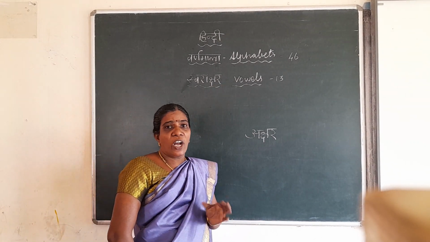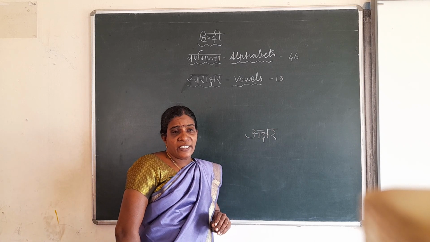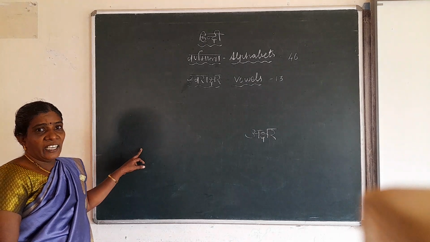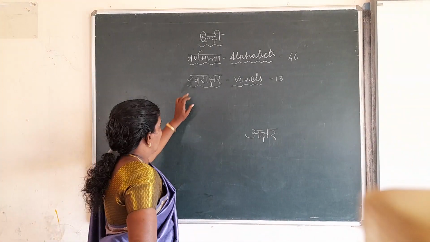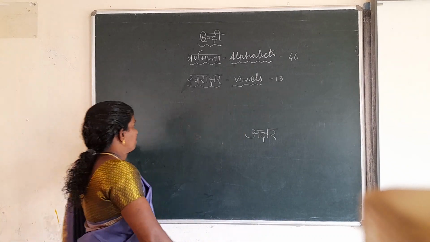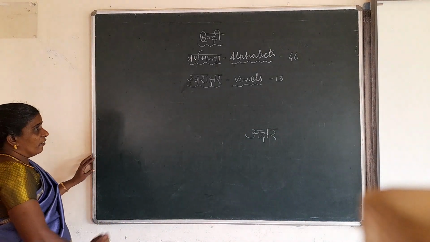In English you have 5 vowels, isn't it? A, E, I, O, U. So like that, there are 13 vowels in Hindi. What are they? First listen.